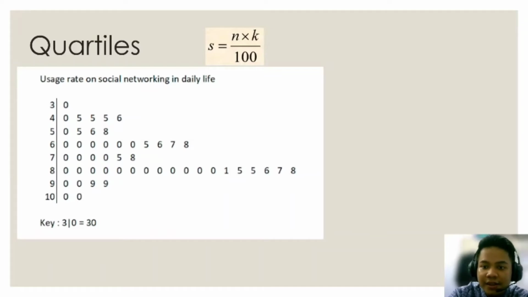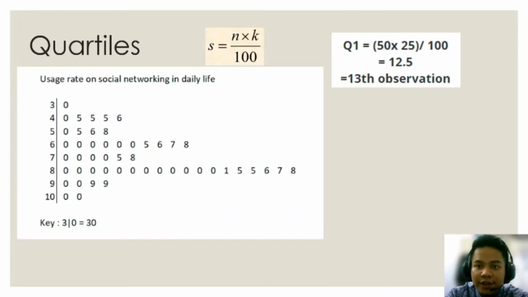Therefore, by using the 3 number of k that I had said before, so for q1, 50 is the number of data provided in the stem leaf, and 25 is the first quartile, divided by 100. Therefore, we will get 12.5. So 12.5 is not an integer. Therefore, we are going to look at the 13th observation, which is at here. Therefore, the 13th observation will be 60.